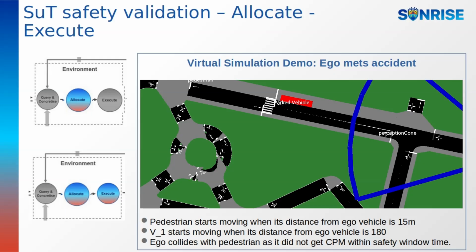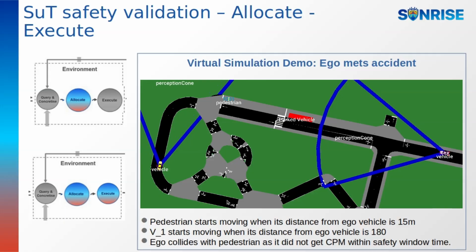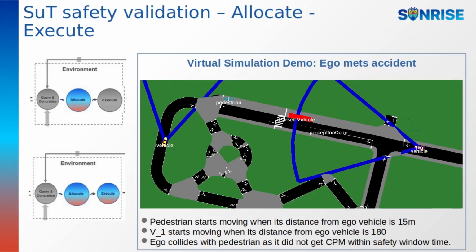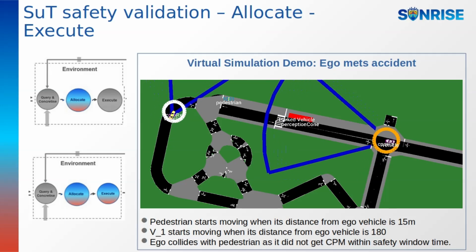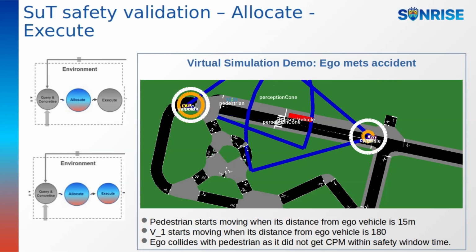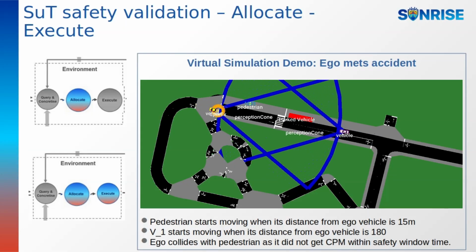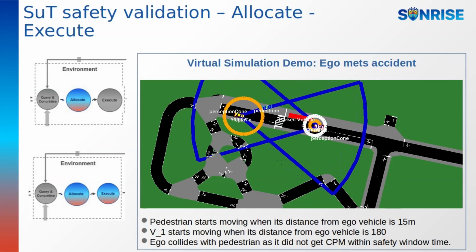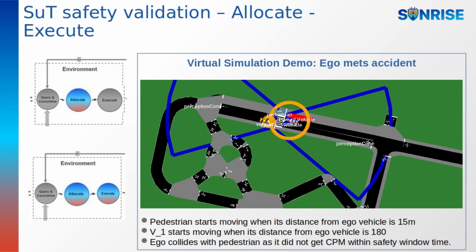A safety-critical scenario occurs when the CPM is not received within the necessary safety window. This scenario is the same as when CPM connectivity is absent. In this case, the ego vehicle is unable to perceive the occluded pedestrian until the pedestrian emerges directly in front of it, leaving no time to react and avoid a collision. This highlights the importance of CPM connectivity to ensure effective collision avoidance and pedestrian safety.